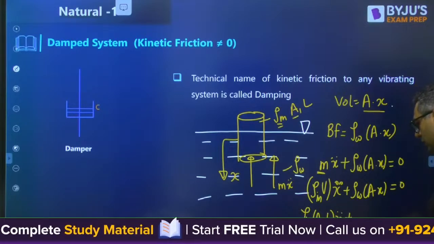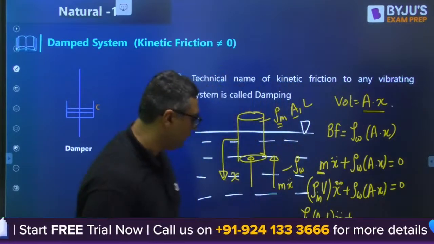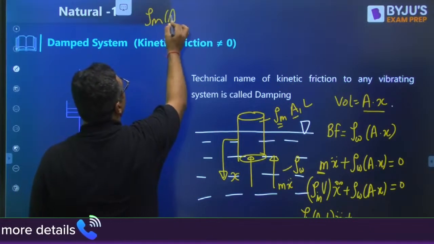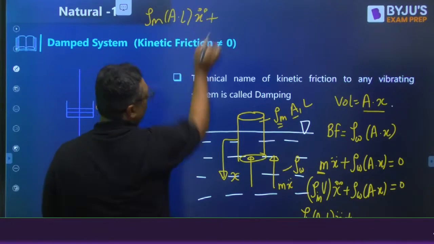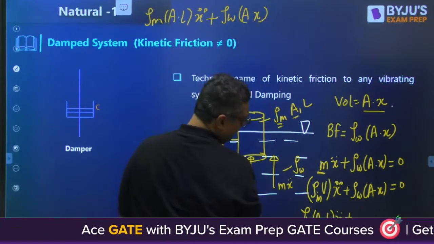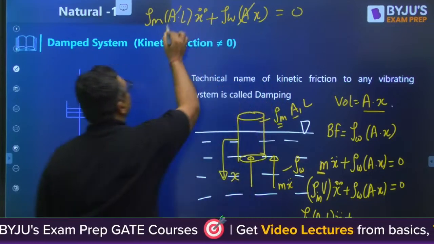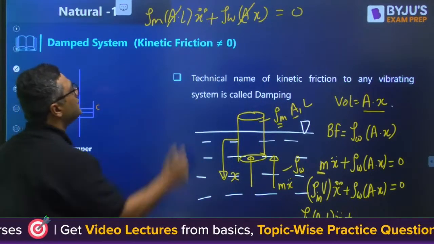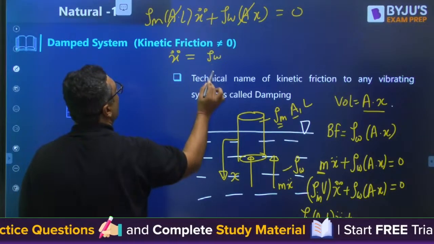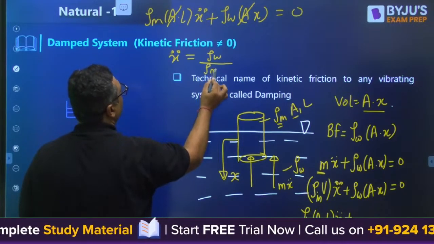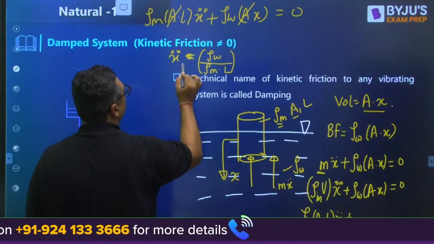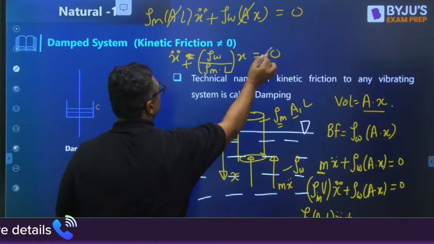So density of metal into A into L, x double dot, plus rho of water A into x is equal to 0. Area is common, it will get cancelled out. So now you can see that x double dot plus rho of water by rho m into L, x is equal to 0.